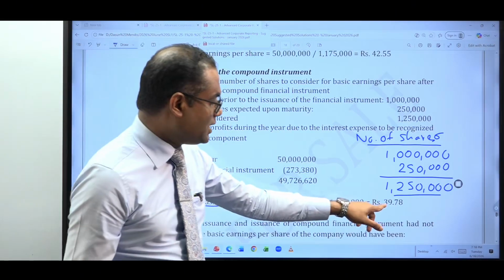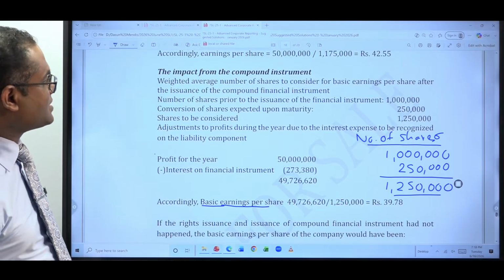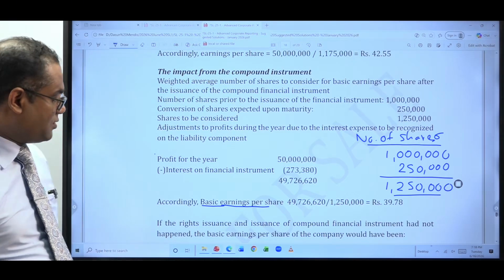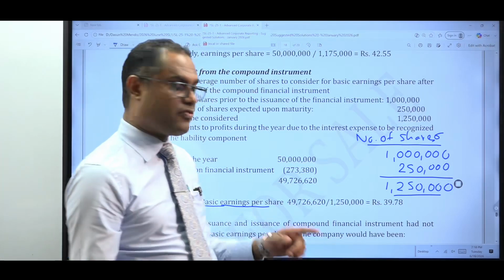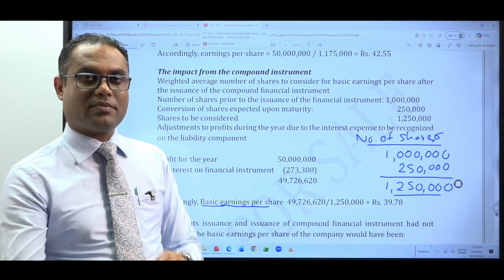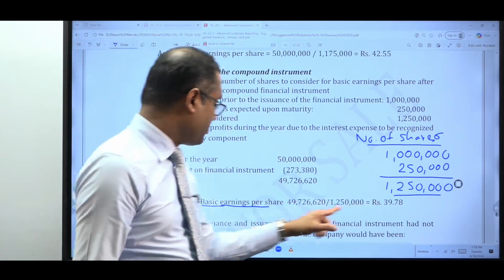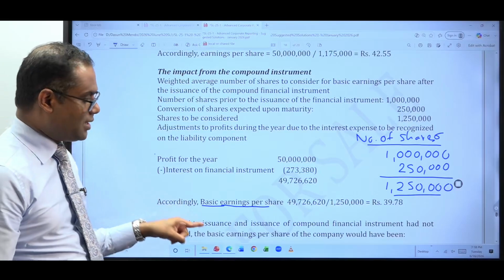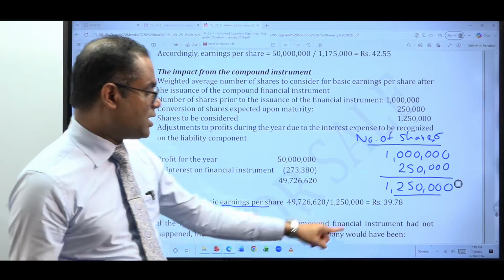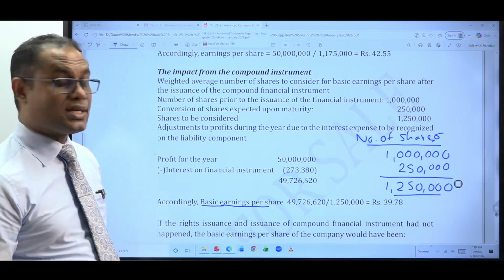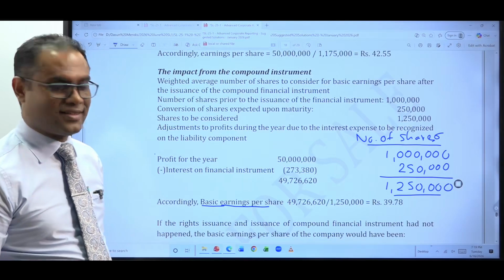So what is the value? 39.78. So your basic EPS would come down from earlier how much? Earlier, 50 million profit after tax divided by 1 million shares was 50 rupees per share. Now, if you implement arrangement A, your basic EPS will come down from 50 rupees per share to 39 rupees and 78 cents. Are we clear? That is the answer.